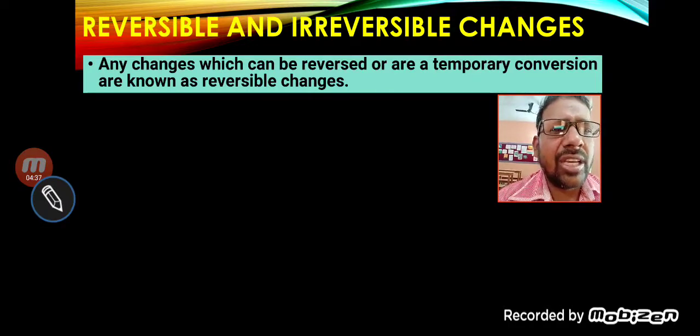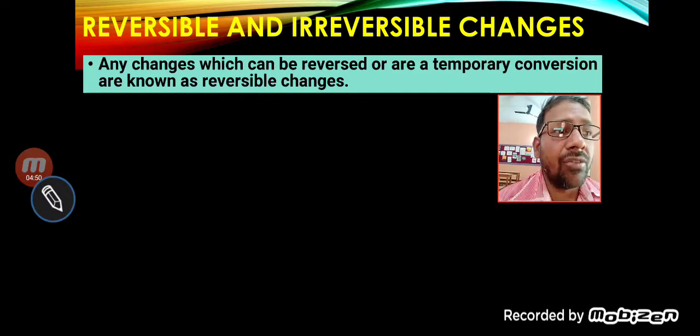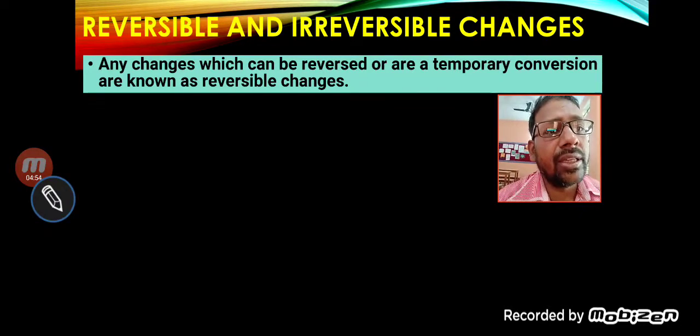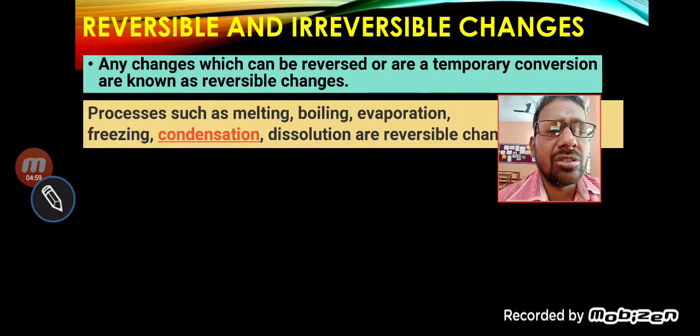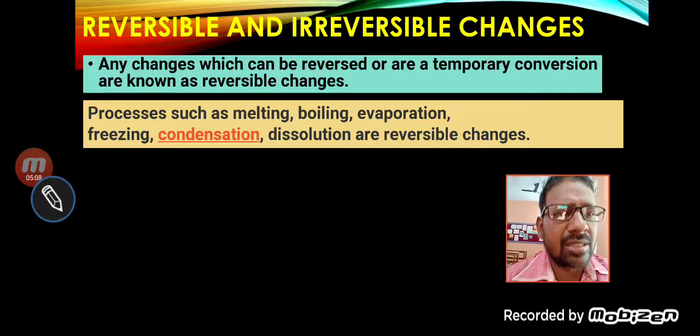Reversible change: any change which can be reversed, or a temporary conversion, is known as a reversible change. Means no new substances are formed, we can get it back. That is called reversible change. Like melting of ice, after melting we get water, and again on cooling we get ice. This is an example of reversible change. Processes such as melting, boiling, evaporation, freezing, condensation, dissolution are reversible changes.